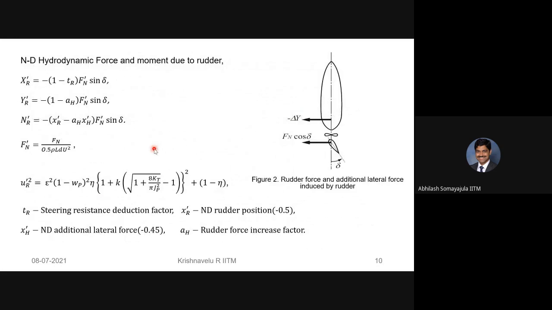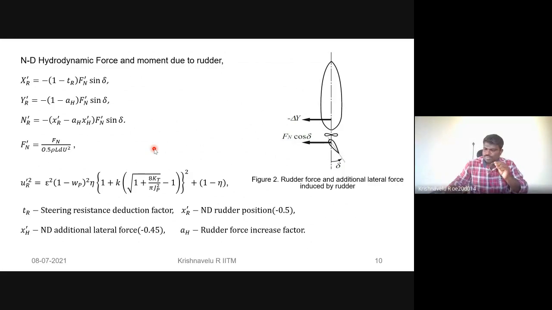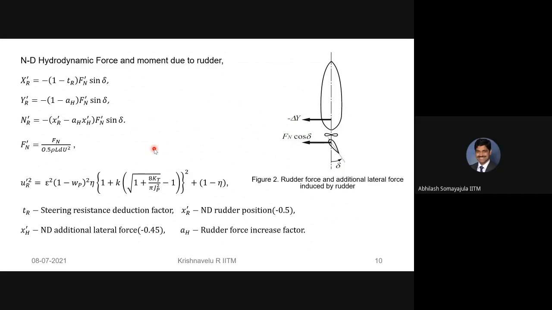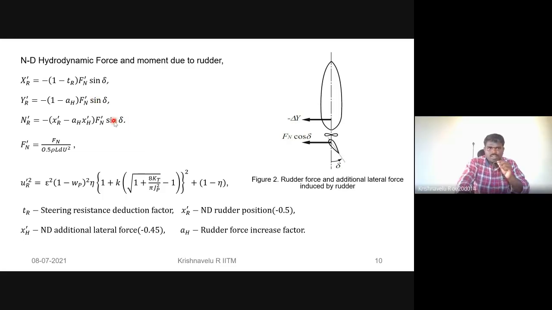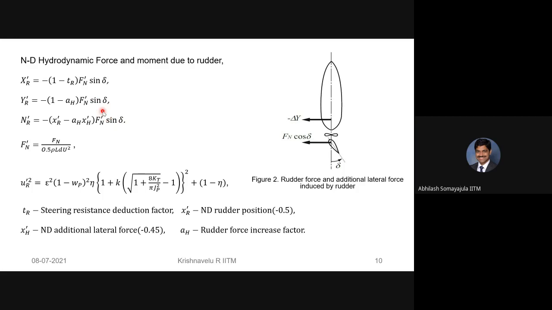Yeah, I think one of them is wrong. Correct. Hello? Am I audible? Yes, sir. I think that one of them should be cos there. YR prime should be cos delta. Sir, both of the cos alpha. I had some mistakes. Yeah, both those bottom two should be cos delta. Yes. That's right.